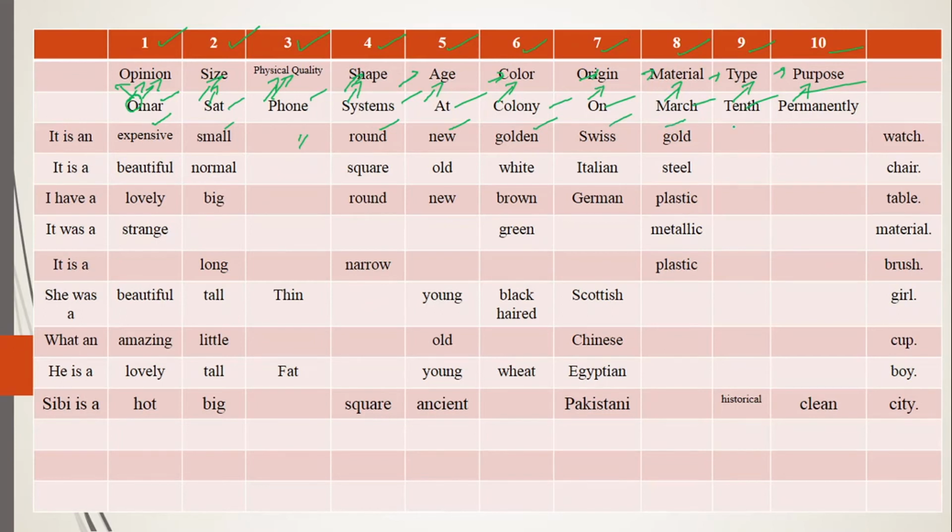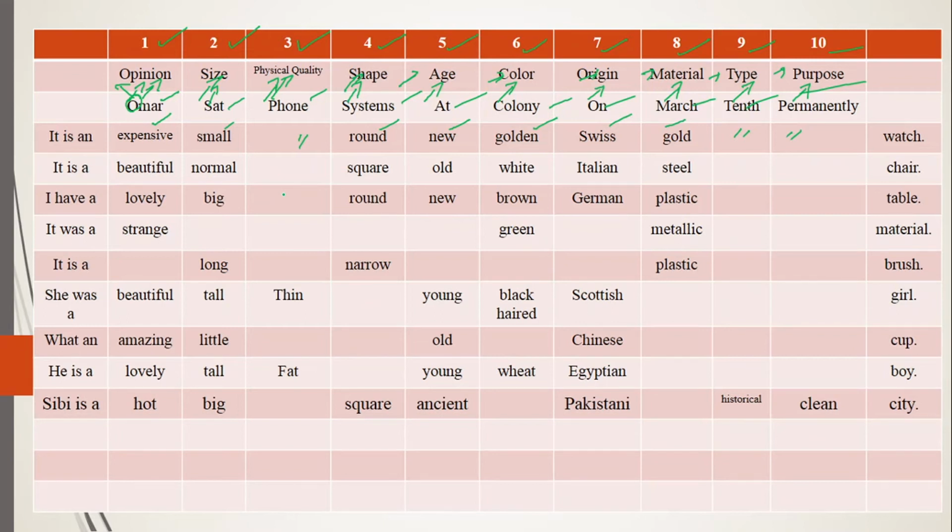After that, these two options: it is not necessary to fill all of the 10 options in one sentence. Some of them are used for persons, some for places, and some for things. Like materials are used for things, in the same way for persons you will be using physical quality, and for things you will be using the type and the purpose.